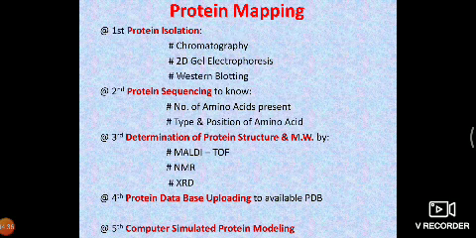Once all these determinations are completed, then all the information, that means the sequence information, the molecular weight information, all this in vitro information is uploaded to in silico or computer based models. And then once everything is uploaded, computer simulated protein modeling, structural understanding, and functional understanding are very much possible by computers.